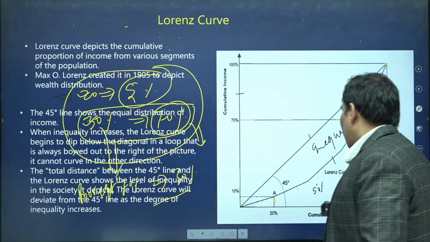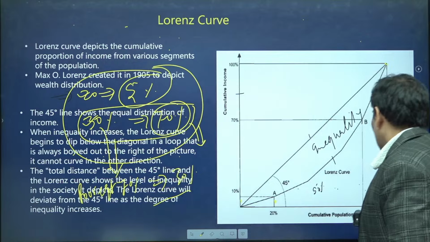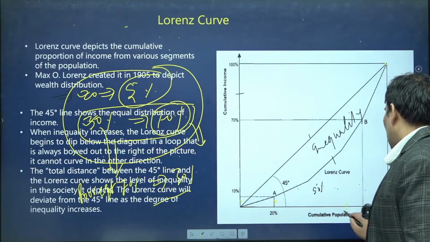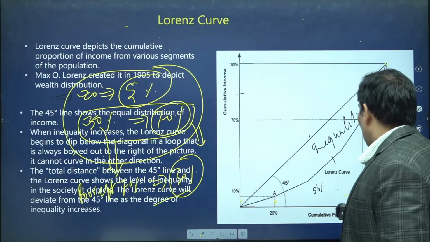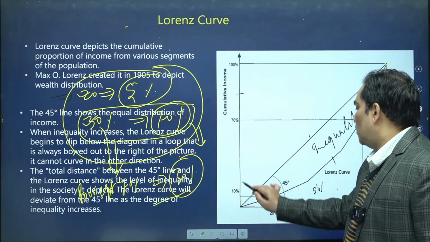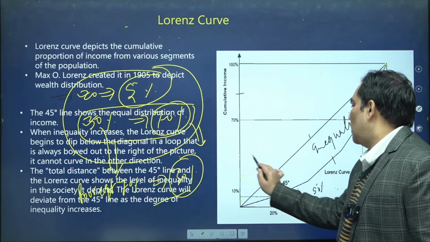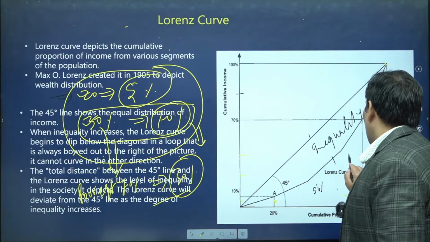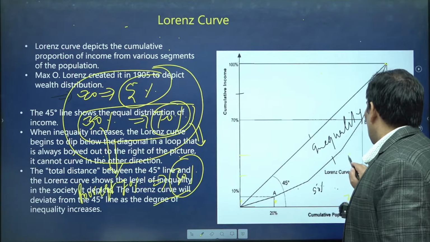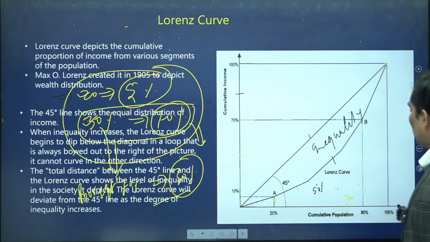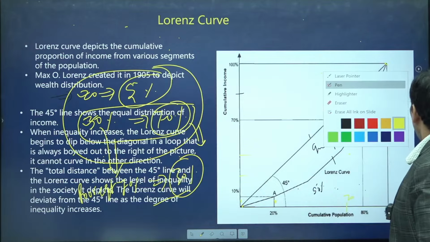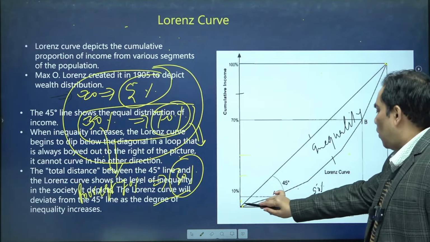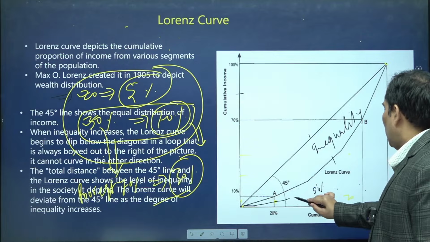So we can draw this figure: the poorest 70% is somewhere like this, and they are owning cumulatively 30%. So 30% is somewhere around 10, 20 and 30, meaning the point is going to be somewhere around this, and 0% is owning 0. So from this we can draw a Lorentz curve. That Lorentz curve is going to be somewhere around this.